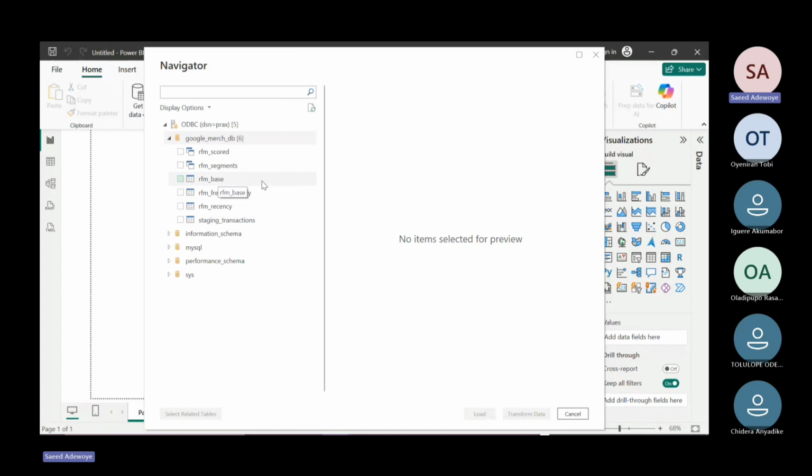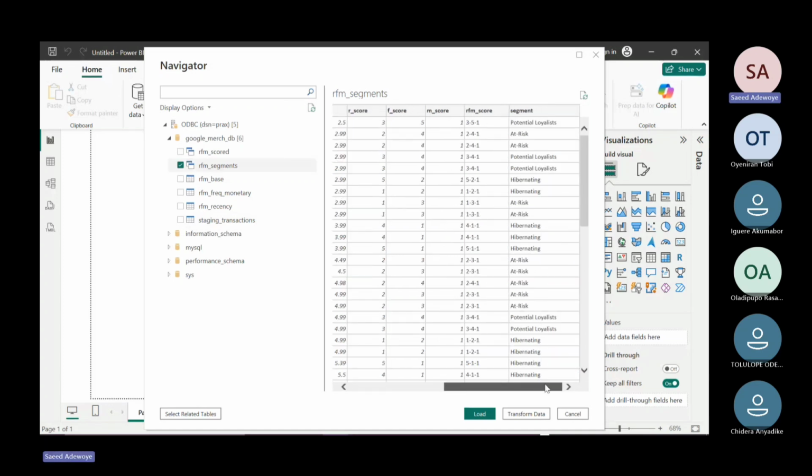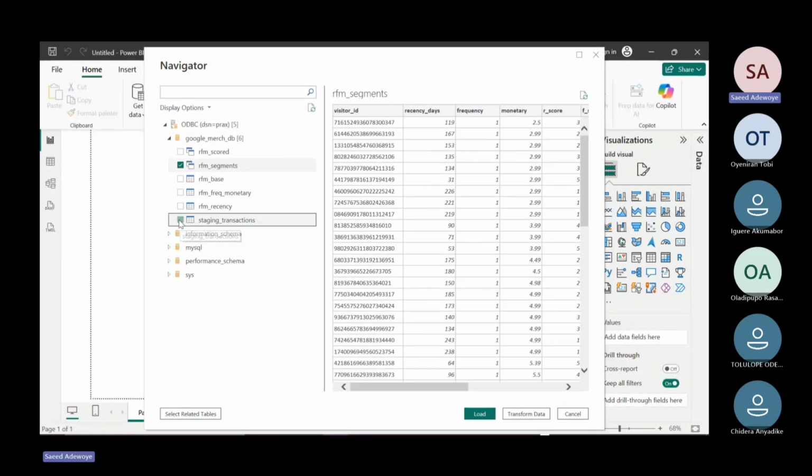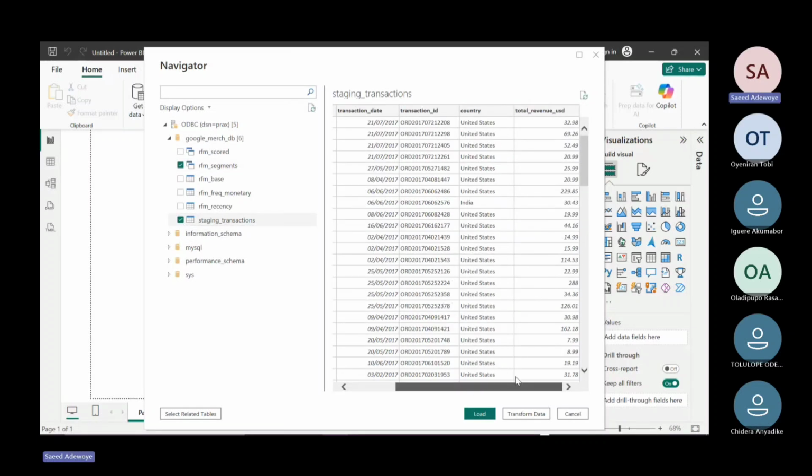For the visualization that we'll be doing here today, we only need this RFM segment view and this staging table. You can see that it has displayed here, and it's intact and in line with what we saw in our MySQL, right? Likewise, this staging transactions, we'll click on that. We'll be needing it also. There we have the country, transaction ID, transaction dates, and the likes.